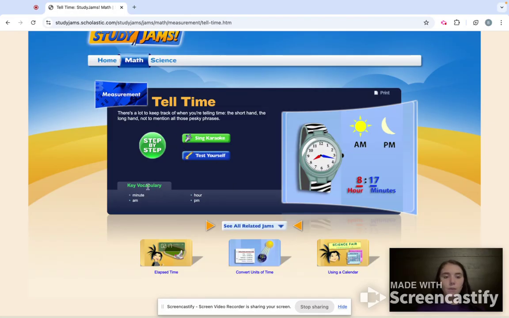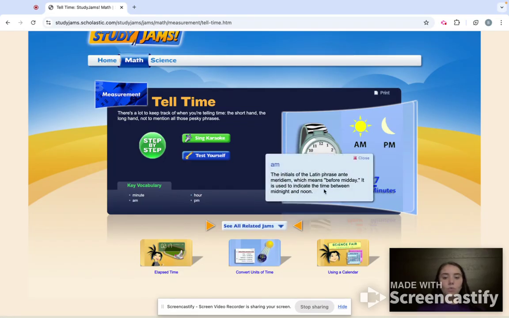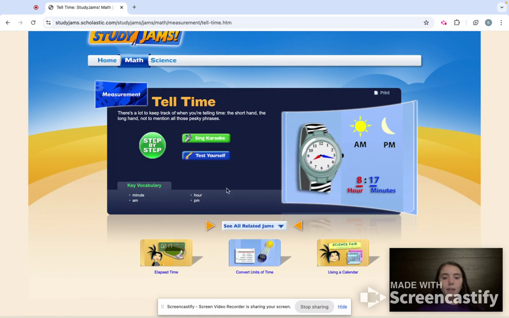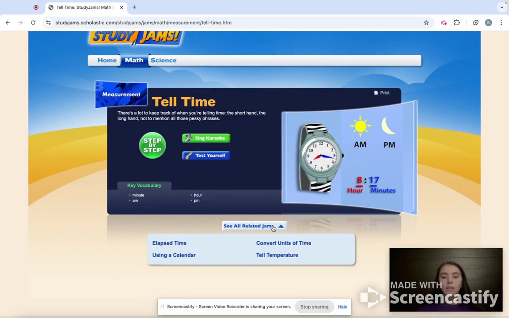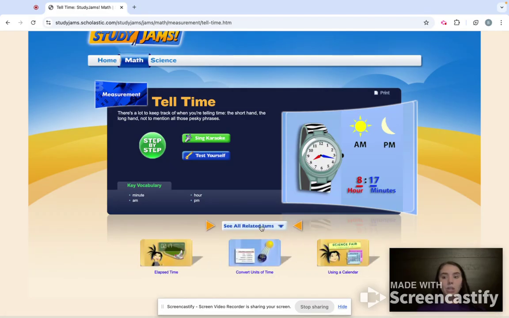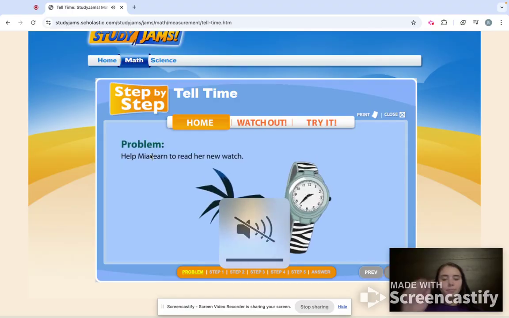I'll click on all three of those buttons in just a minute, but right now let's dive into the key vocabulary at the bottom. So for tell time, it has 4 vocabulary words, but when you click on them, it will bring up the definition underneath it, and that will be a great way for students to review their vocabulary right there. Also at the bottom of the page, it's going to give you the option to see all related jams, and it's going to pull up everything that's related. Like I said, there are so many topics on StudyJams that can be explored.